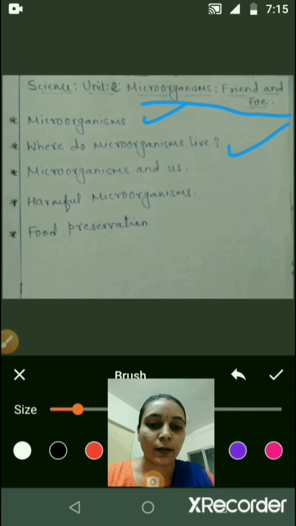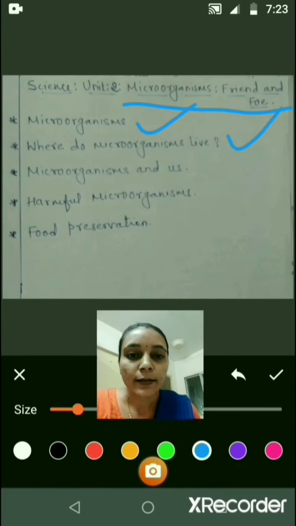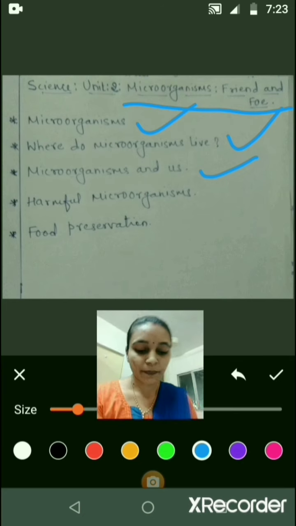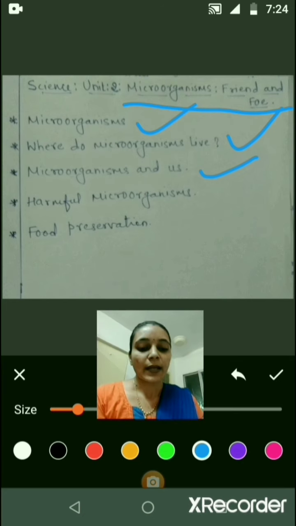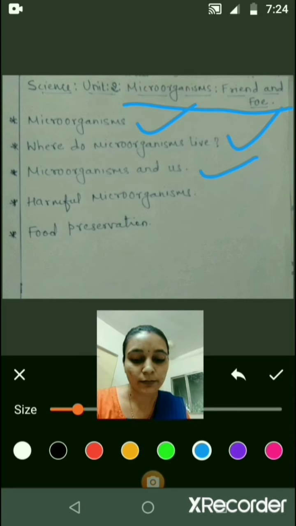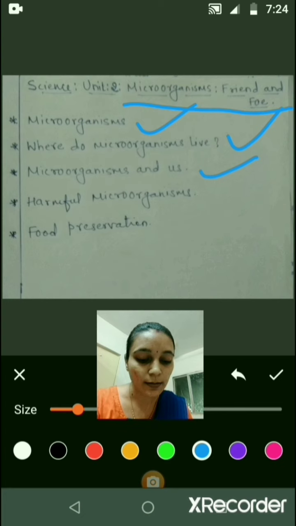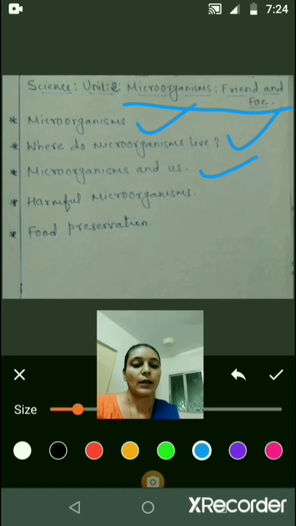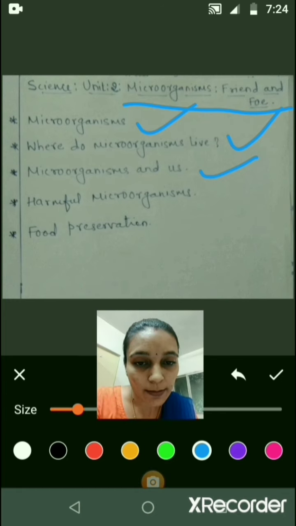Let us start the third topic, that is microorganisms and us, how we relate to each other. Microorganisms play an important role in our lives. Some of them are beneficial in many ways, whereas some of them are harmful to us. They cause disease. So let us study both in detail. Let us start with the friendly microorganisms.